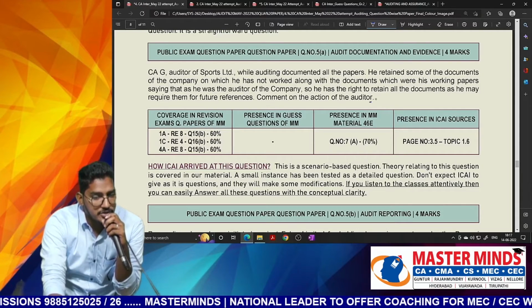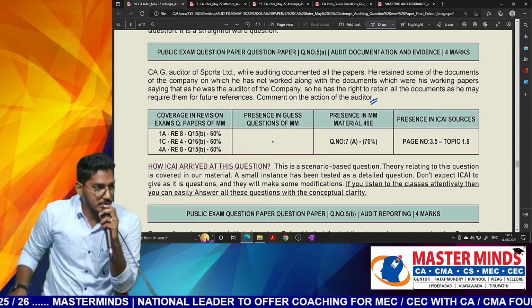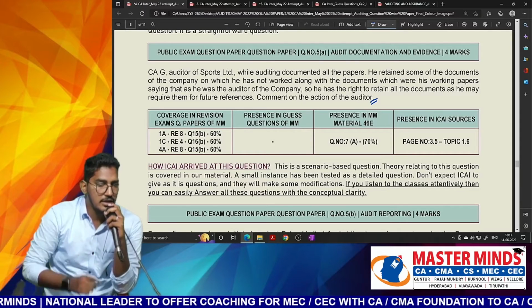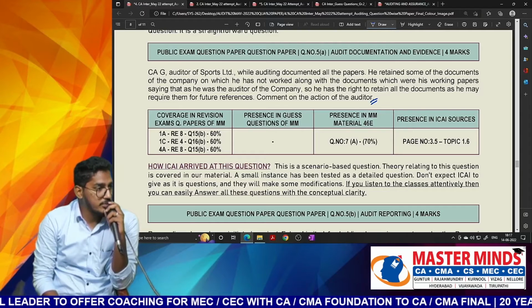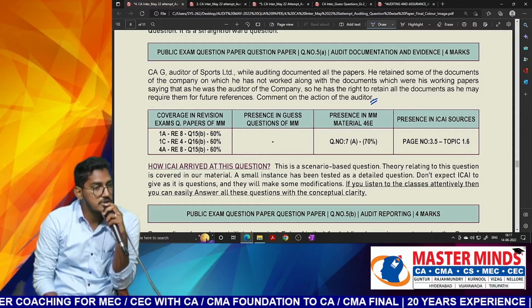Comment on the action of the auditor. See, this is also part of our material: what is audit documentation, what is included? But particularly here, the question is, even if you don't work on some documents, can you still retain them as a part of your documentation or not?